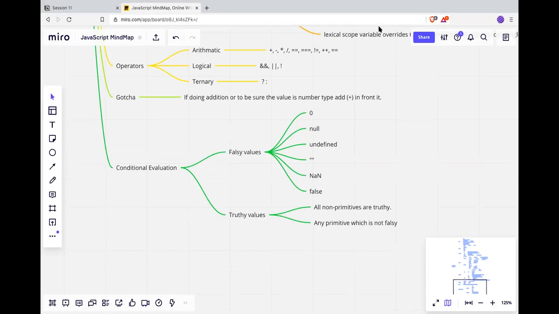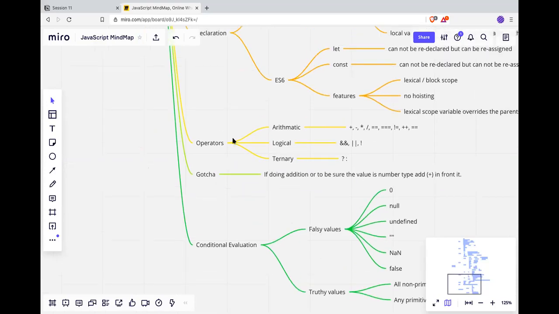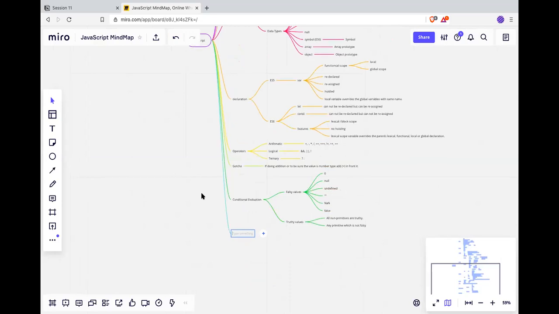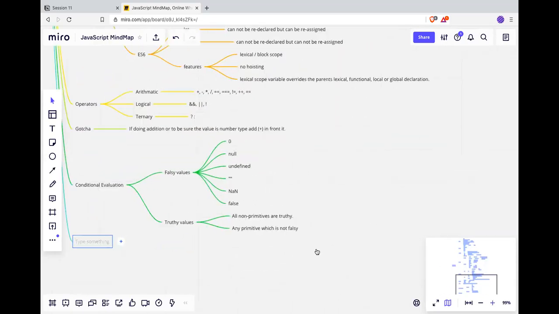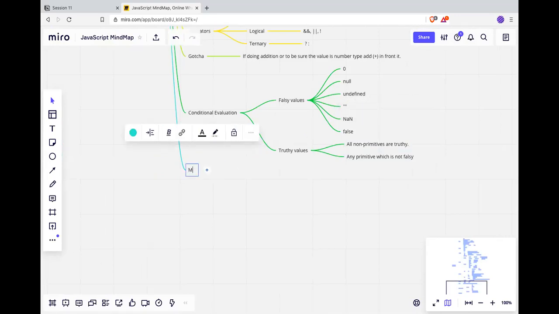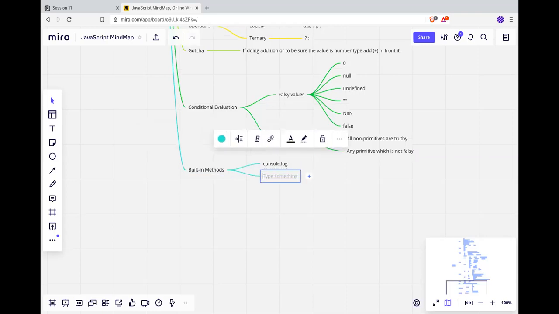We covered a few built-in methods. So should we also note it down here? Yes, I'll just add it. Typeof and console.log. Built-in methods, we'll just keep on adding it. So I covered console.log, there was typeof, and only these two, right?